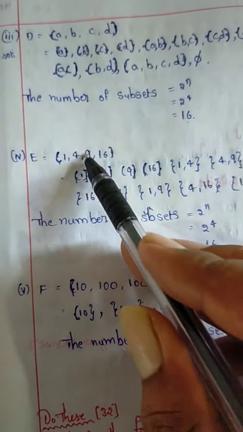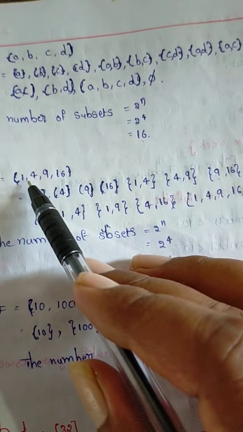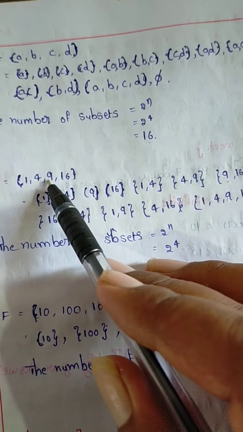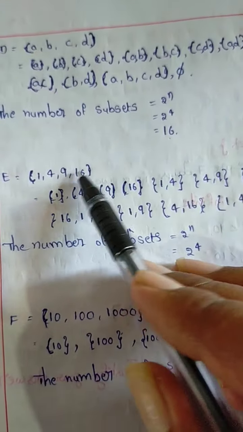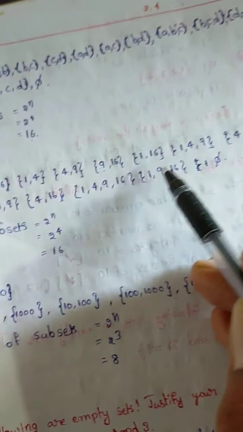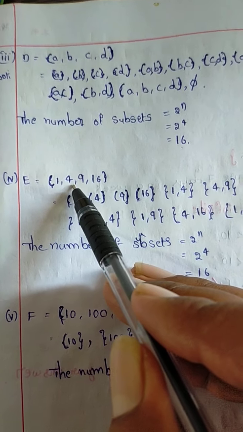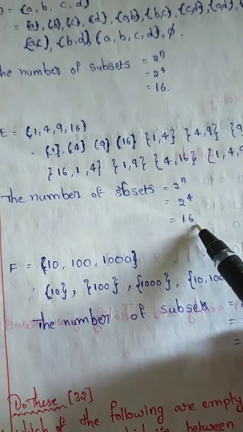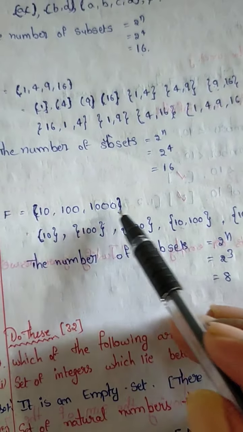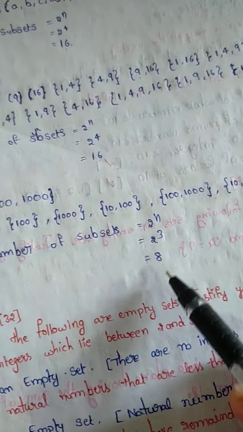Same: 1, 4, 9, 16. Take all the element subsets. This is the same subset, the subset of itself. In total there are 16 subsets. Here also 10, 100, 1000. Here same, right? 2 cubed is 8, right?